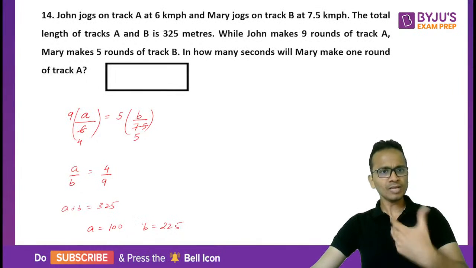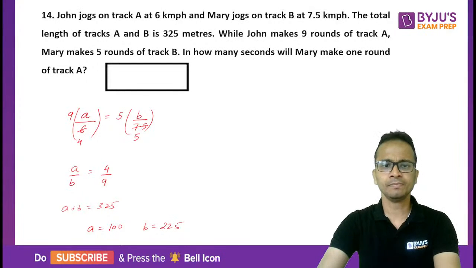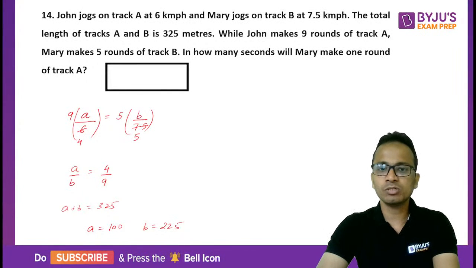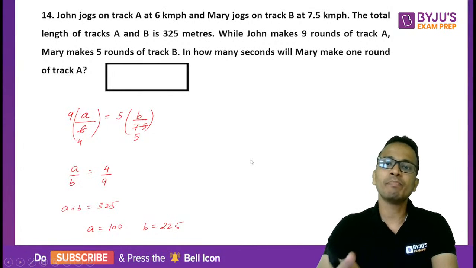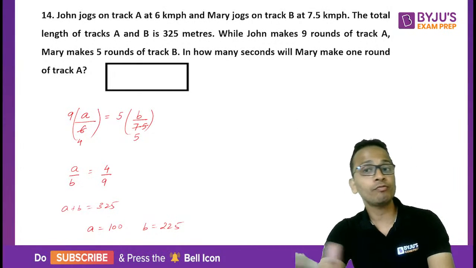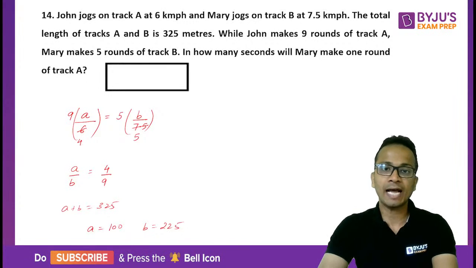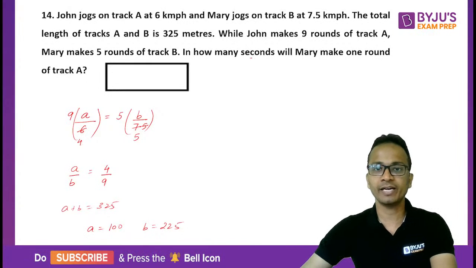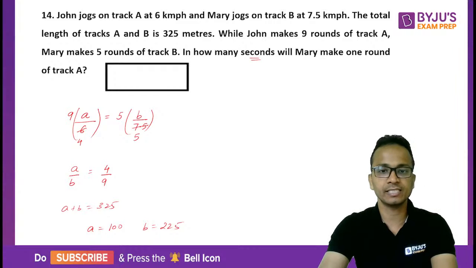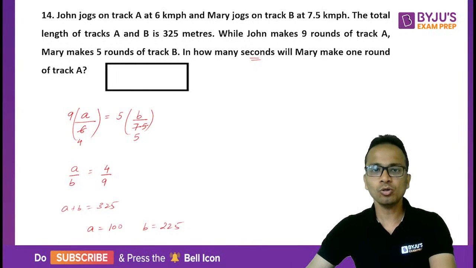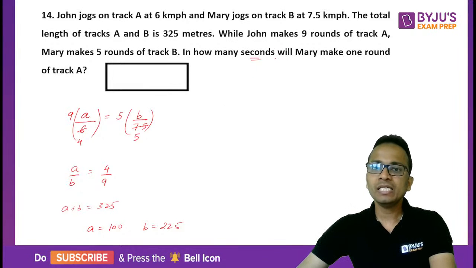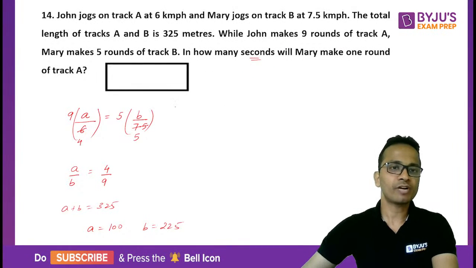Okay? Now finally let's see what we have to do. Now we have to finally find out about the second person, Mary: in how many seconds will Mary make one round of the first track A. Okay, and we have to find the answer in terms of seconds. Okay? So the answer has to be calculated in seconds. So in how many seconds will Mary make one round of track A?